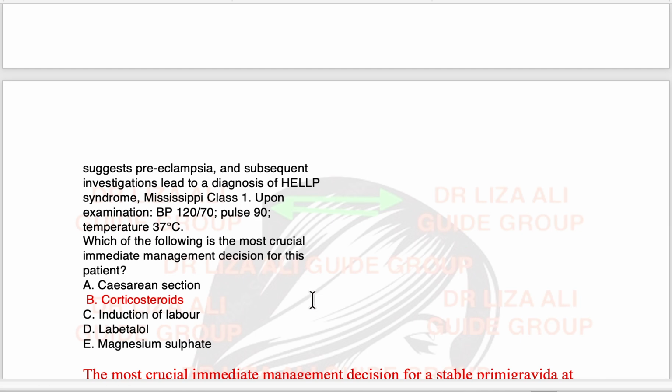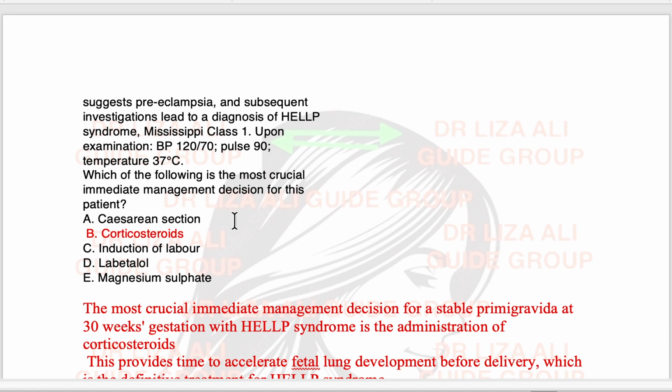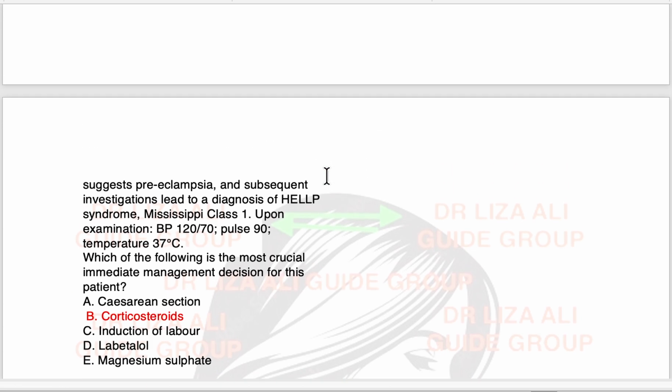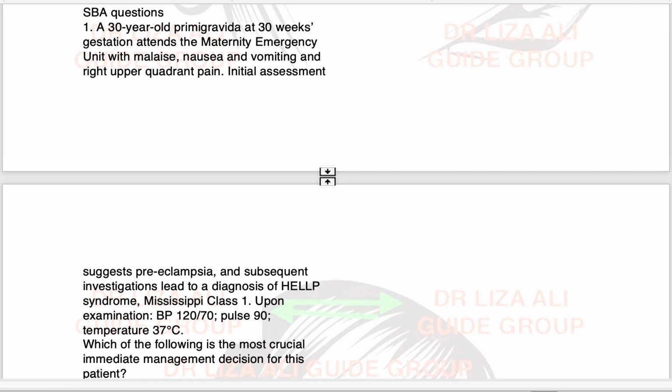What management will we do? Cesarean section, corticosteroid, induction of labor, labetalol, magnesium sulfate. It means what is the most important, because she is 30 weeks pregnant with HELLP syndrome. So what will we do? We will give her corticosteroids as a precaution. Maybe she will deteriorate, but right now there is no acute emergency. There is no problem for the baby to be delivered in an emergency.